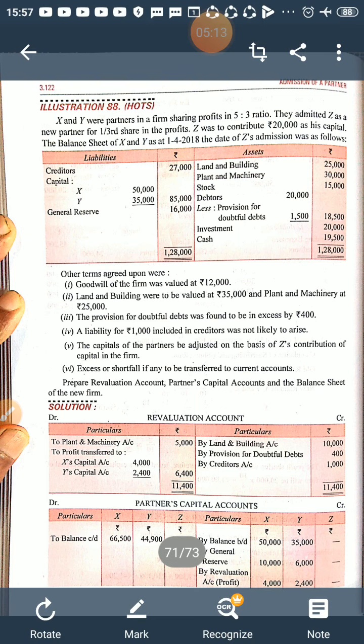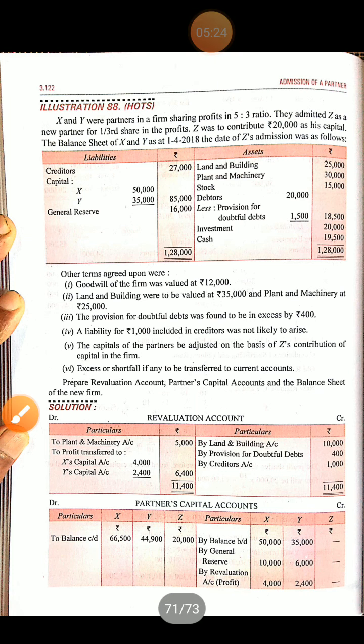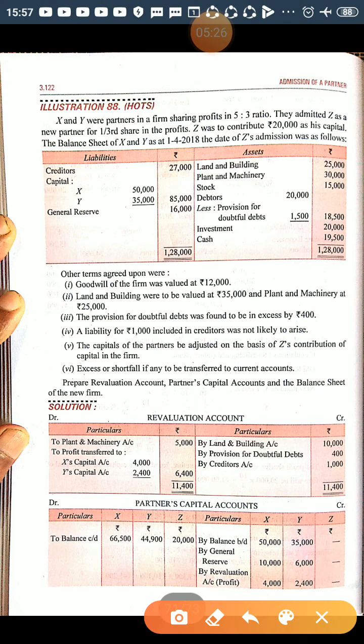So X and Y's capital will be credited by general reserve, 10,000 and 6,000 in the ratio 5:3, right? And in the new balance sheet, general reserve will not be shown because it is written off.